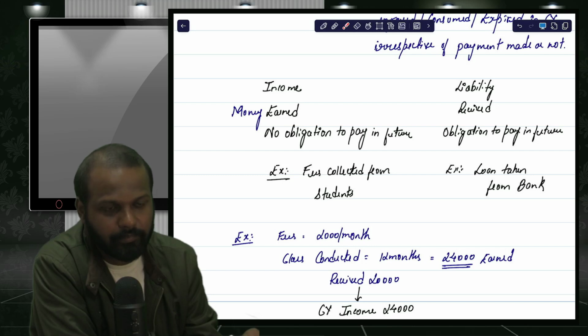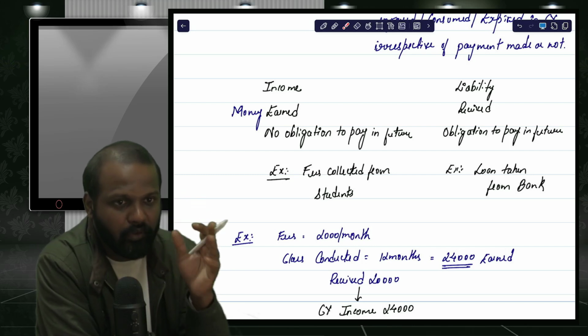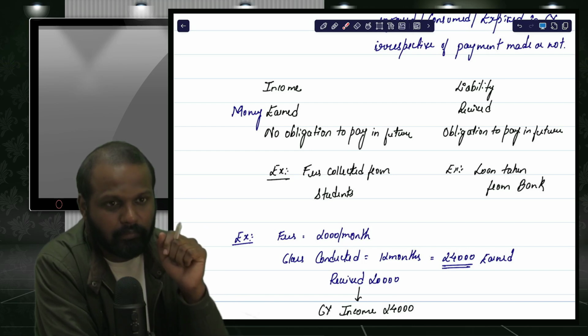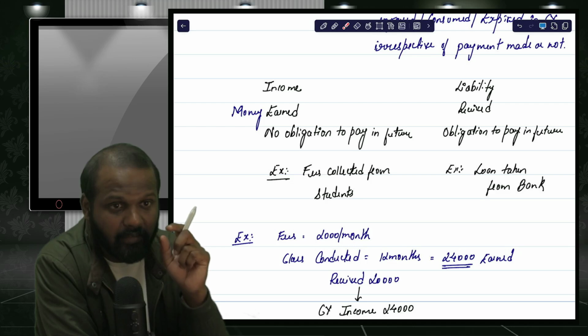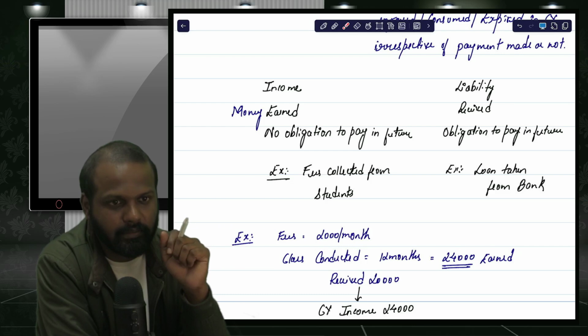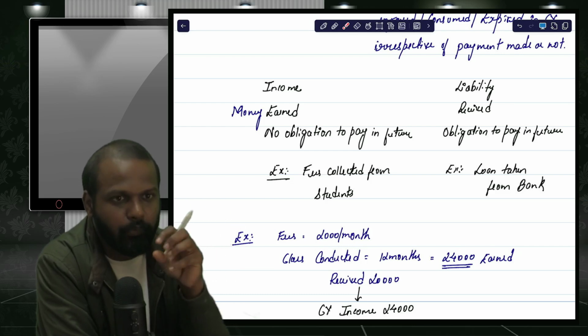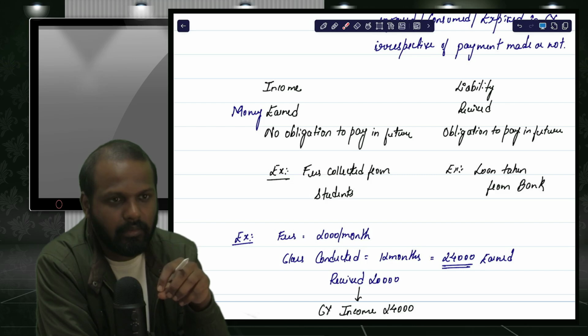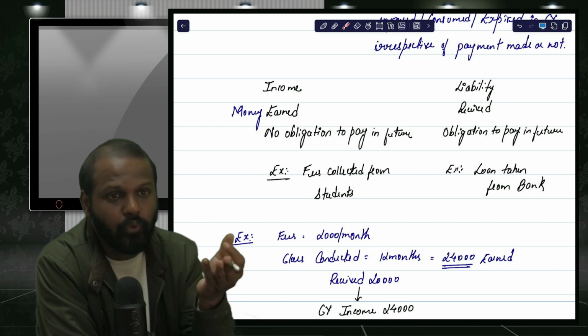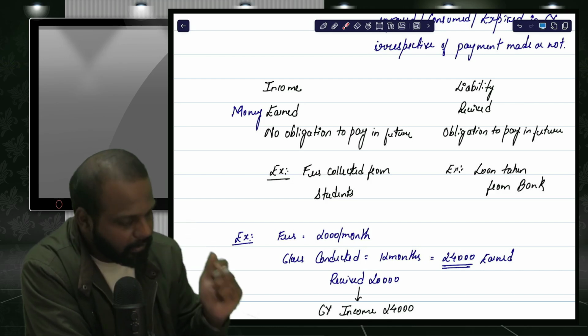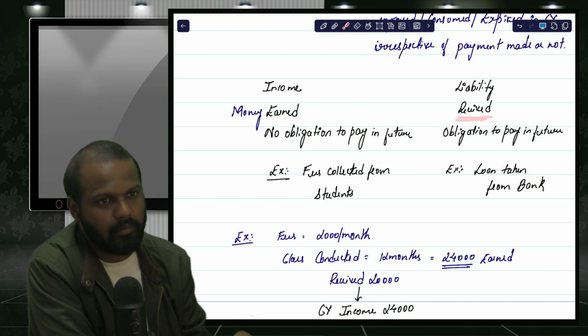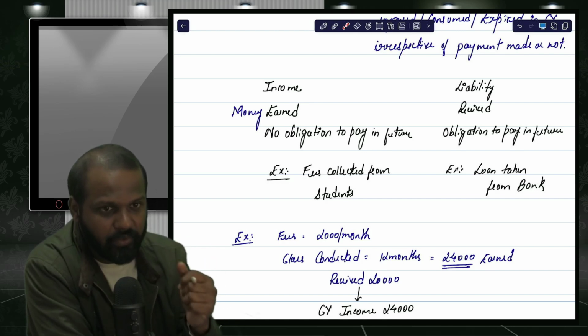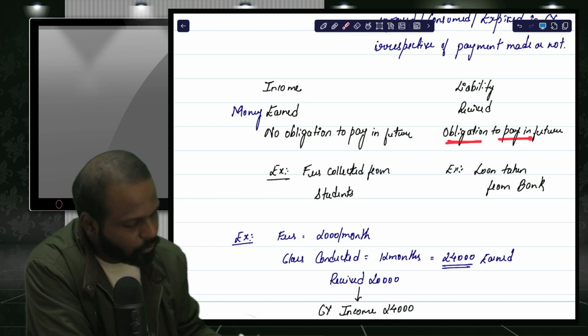Next, liability. What about the 5 lakh rupees of loan I have taken from the bank? That is not earned by me. I have not made any efforts to earn that 5 lakh rupees. That is just received from the bank, which I need to repay in future. So liability means money received, not money earned. It is just money received. And for the 5 lakh rupees I have received from the bank, there is an obligation to make the payment in future.